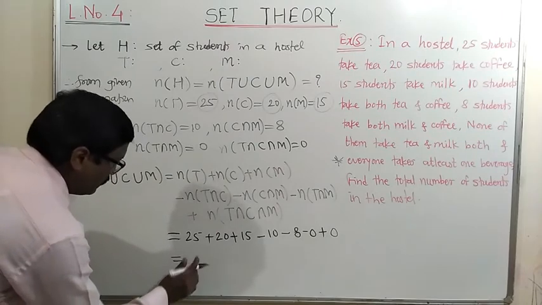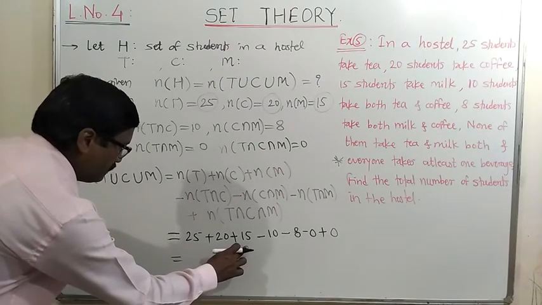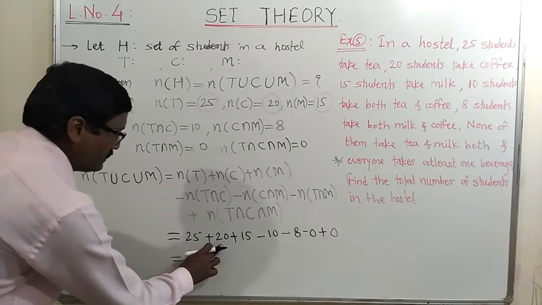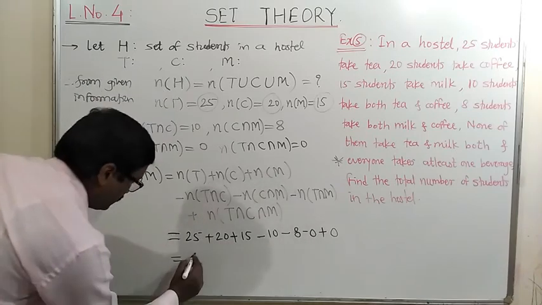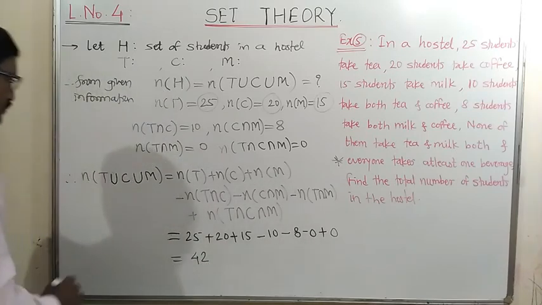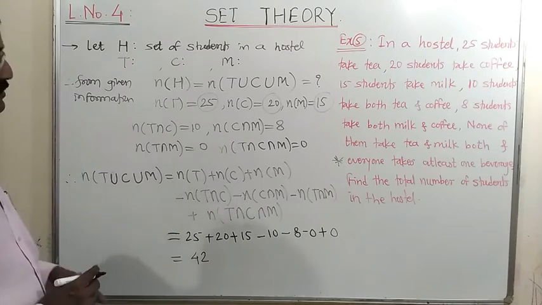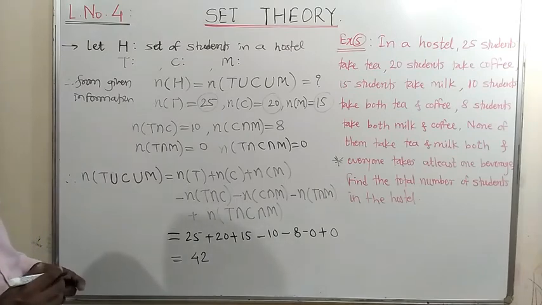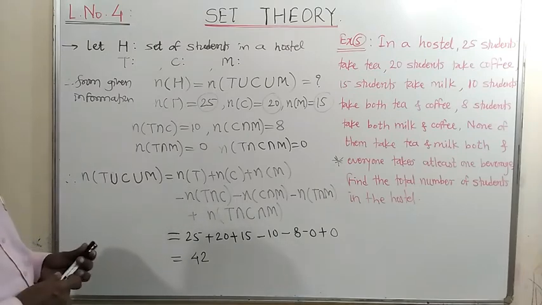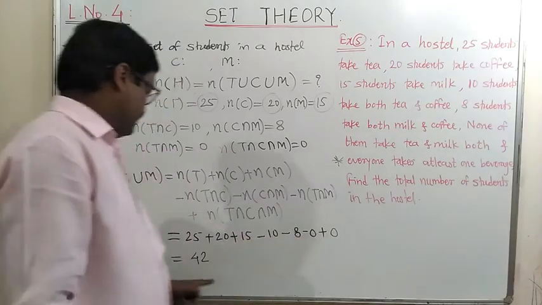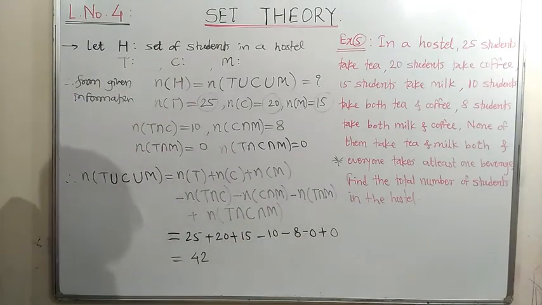So we get it is equal to 25 plus 15, that is 40, plus 20, 60, 50 minus 8, that is 42. So 42 is the number of students. So the number of students in the hostel is 42. Okay, that is the answer.